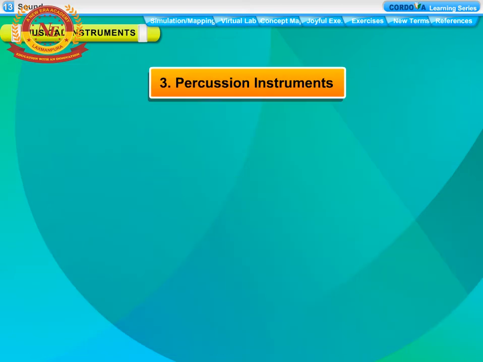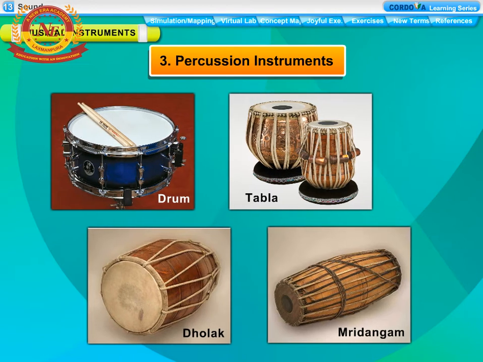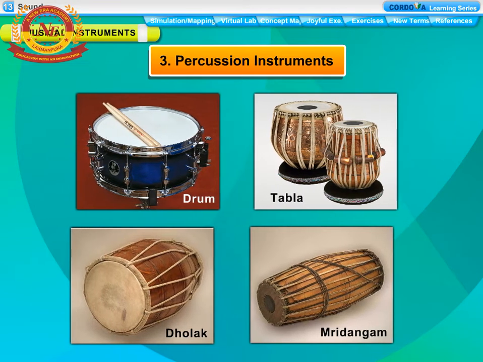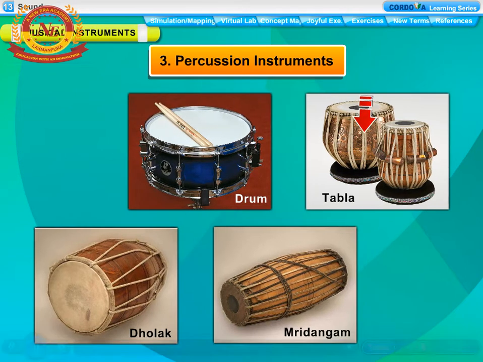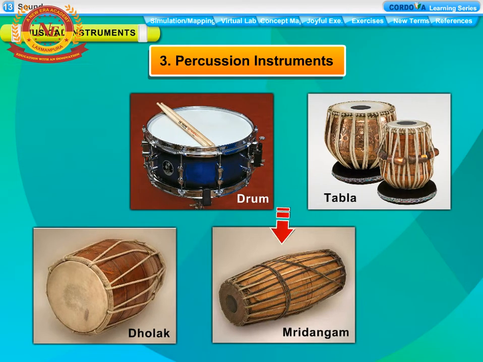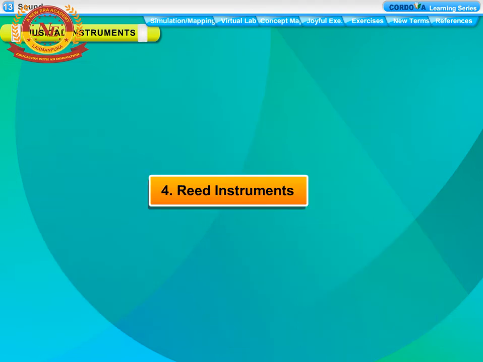Percussion instruments. In a percussion instrument, a vibrating skin or membrane produces a musical sound. Drum, tabla, dholak, mridangam are some examples of percussion instruments.